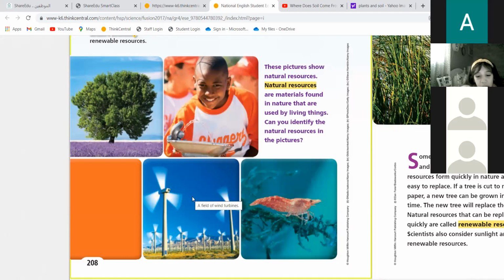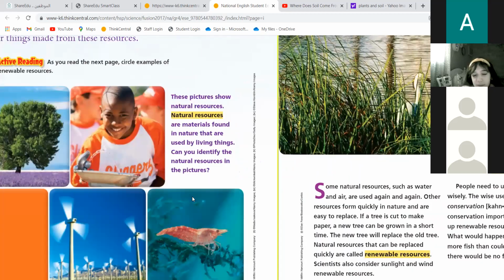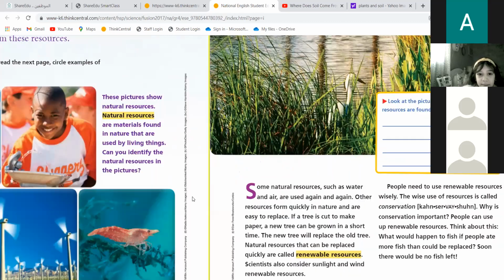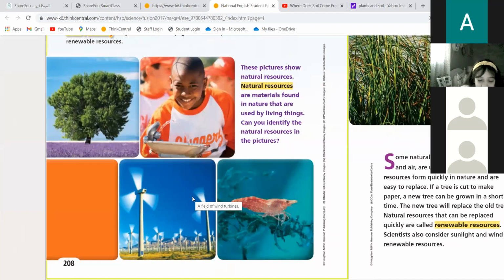Miss, I saw one before. I thought it was just for the wind. Can you go back? It uses the wind to give us electricity.